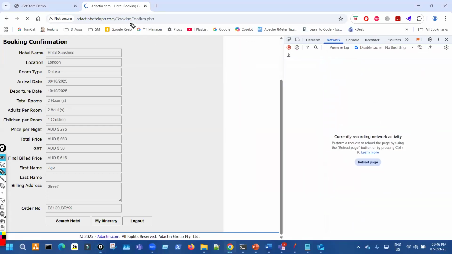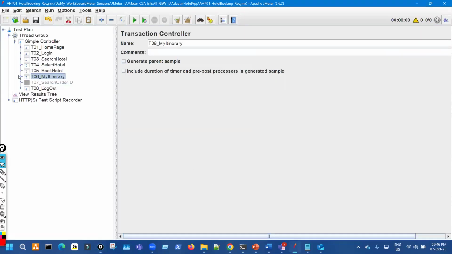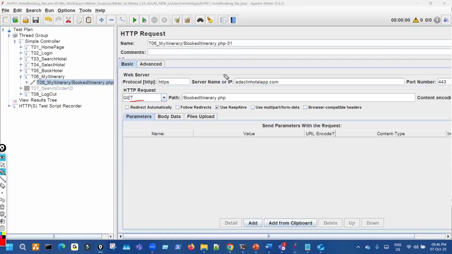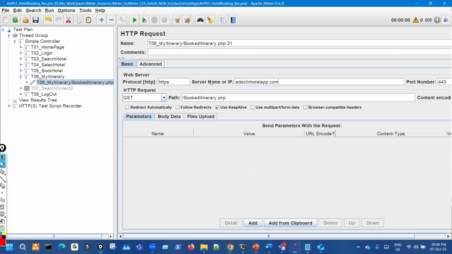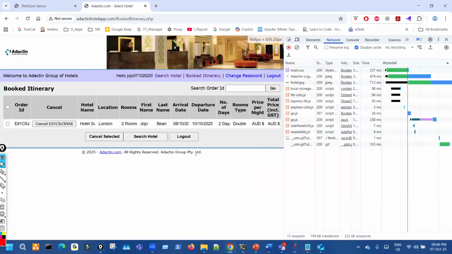So that will also be a very simple request. A simple GET request, nothing special. The only thing is, when the response of my itinerary comes, you have to verify the booked order. How to verify? Through a response assertion, right? So see that the order ID should be there on that page. Then the last is logout. So only 7 transactions. The last transaction is very simple.